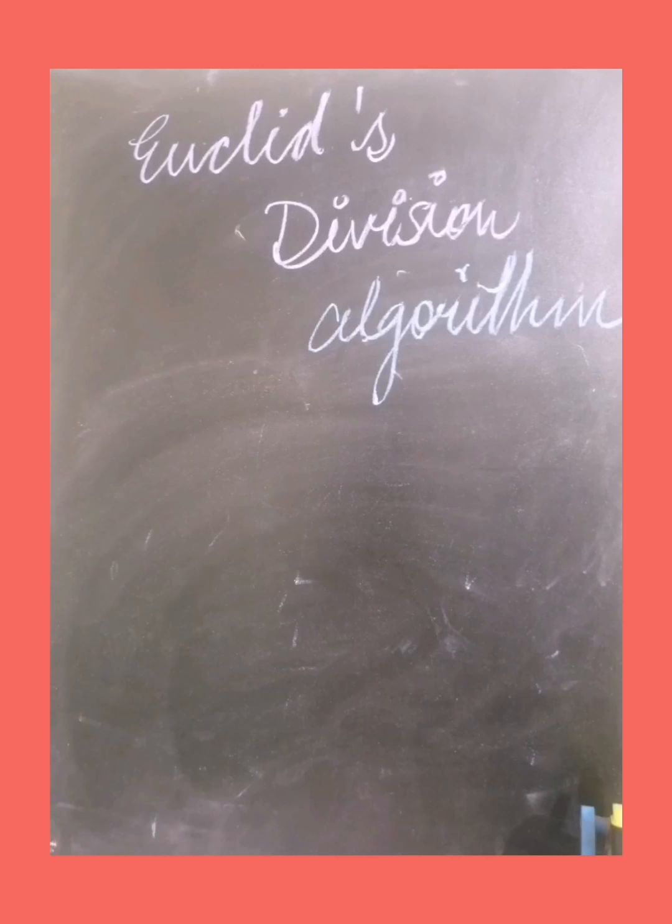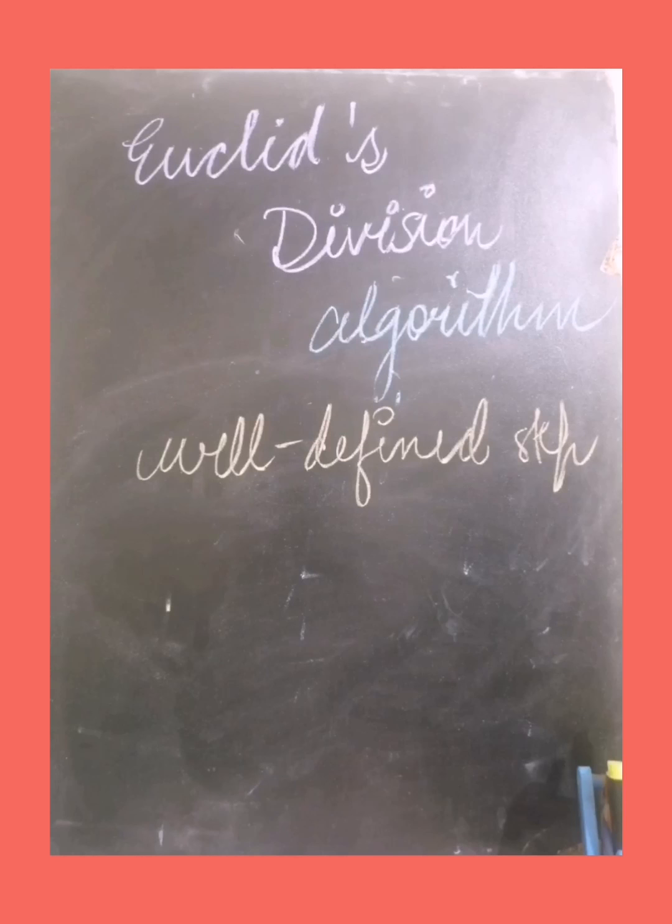Now we will discuss Euclid division algorithm. We will also learn the difference between Euclid division lemma and algorithm, because this is asked in exams. There is only one difference. So what is Euclid division algorithm? It is a well-defined step. And Euclid division lemma is a proven statement. We have learned that Euclid division lemma is a = bq + r, that is dividend is equal to divisor into quotient plus remainder, while Euclid division algorithm is a well-defined step that we will do after this.